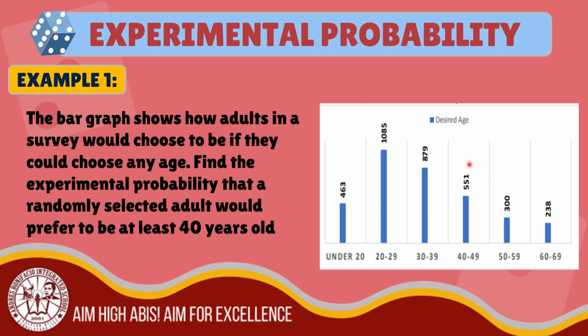There are 551 adults who choose to be 40 to 49 years old. There are 300 adults who prefer 50 to 59 years old. And lastly, there are 238 adults who prefer 60 to 69 years old.